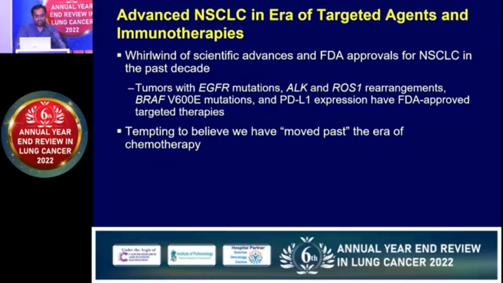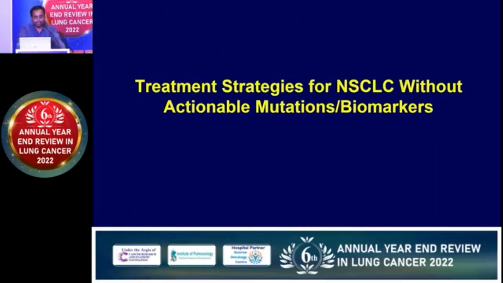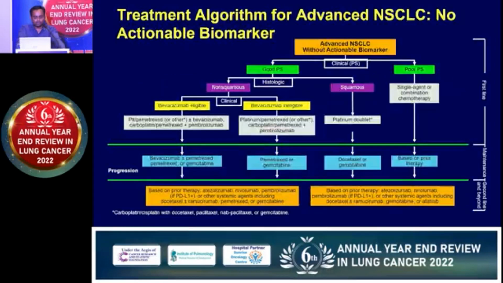So in the current era, it is recommended to do all kinds of biomarker analysis and PDL1 analysis to decide the treatment based on the individual patient, and not to treat lung cancer as a single disease. In patients who are biomarker negative or PDL1 negative, there is a general guideline, and basically they are treated with the chemotherapy combination only. The outcome of these patients is poor as compared to patients who receive immunotherapy or targeted therapy.